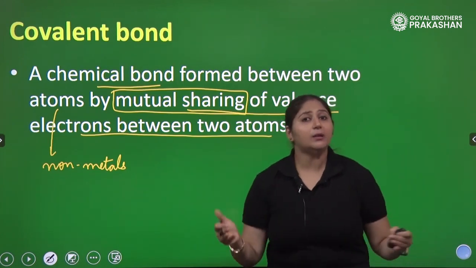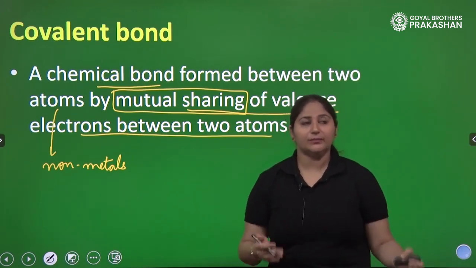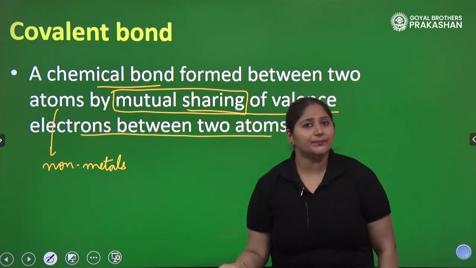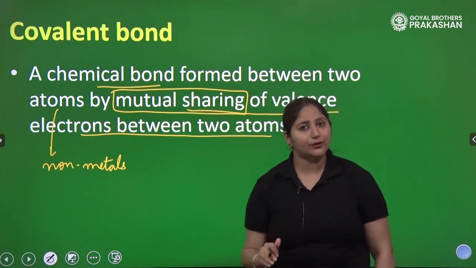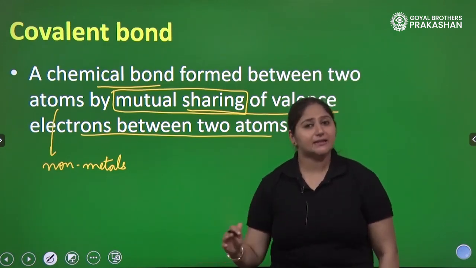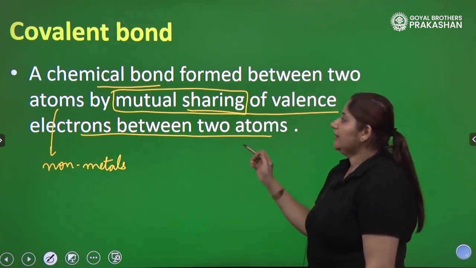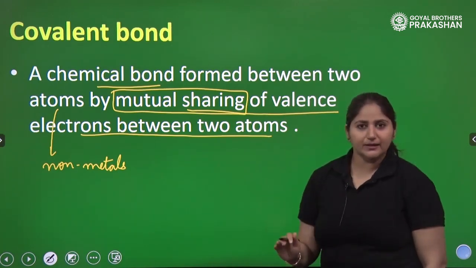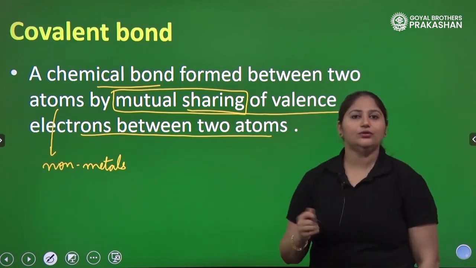Why does carbon want to share? Why should it not transfer electrons? Because it cannot do so. As you know, carbon cannot lose or gain 4 electrons. So, it participates in sharing electrons and stabilizes its configuration. Covalent bond is formed between two non-metals by sharing of electrons between those two non-metals.